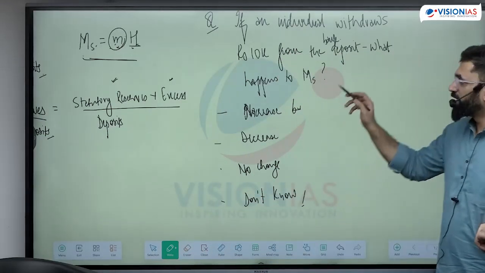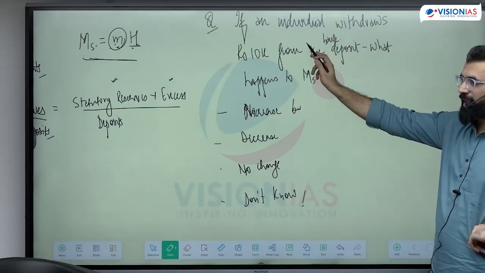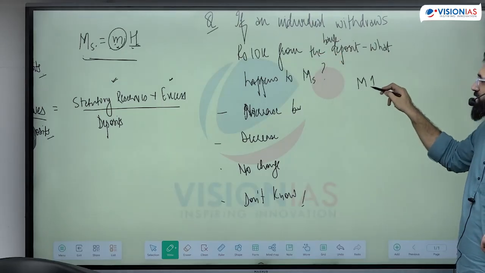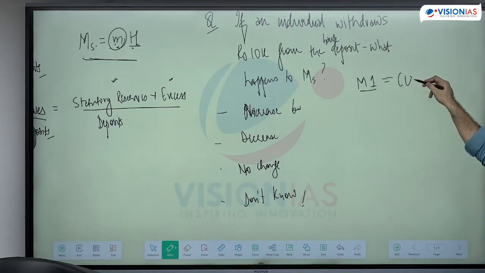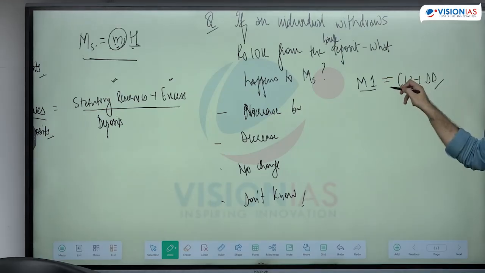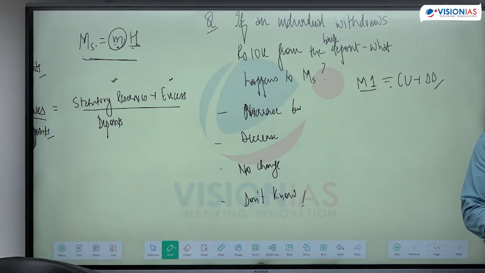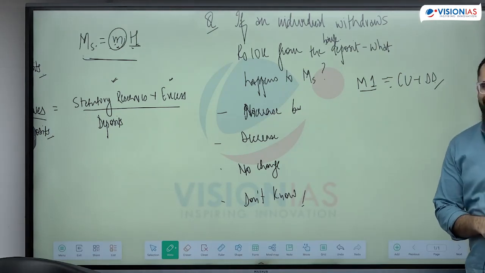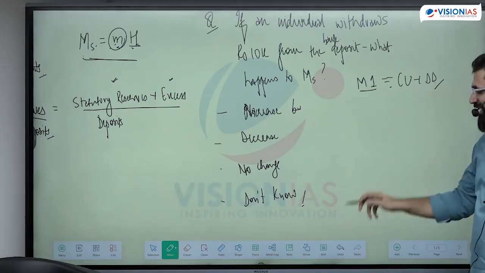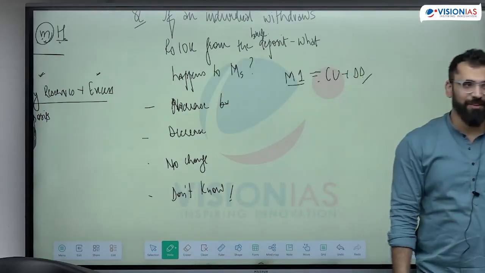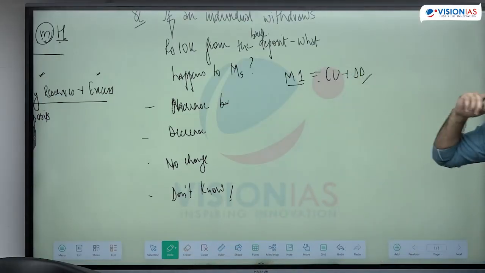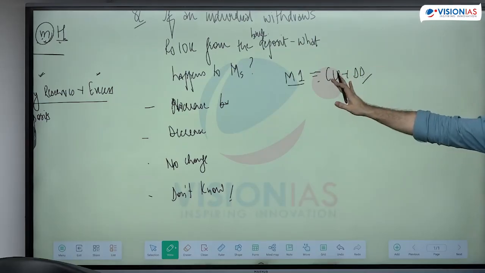Wait, one by one. If the money is taken out from the bank deposit, let me check M1. M1 is currency plus demand deposits. So 10,000 was taken out of demand deposit and became currency. No change. Why no change? Is this clear? Actually, the answer is not no change, because I have omitted some words from the question. This is one explanation.